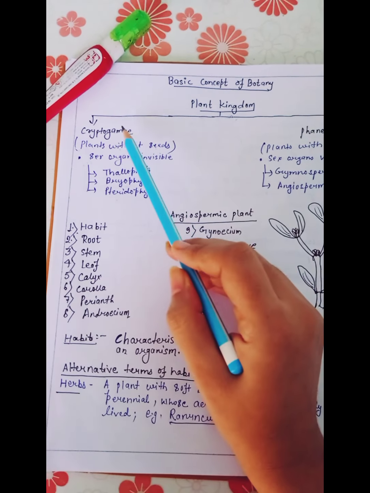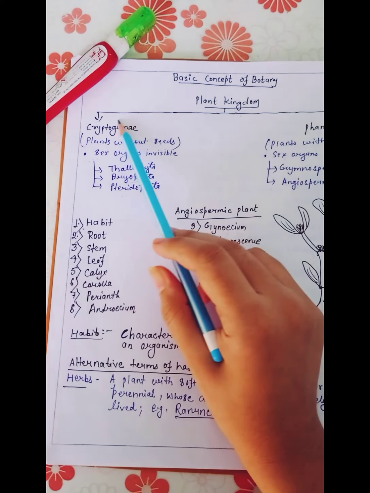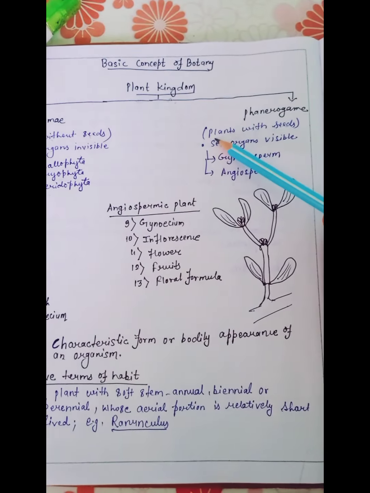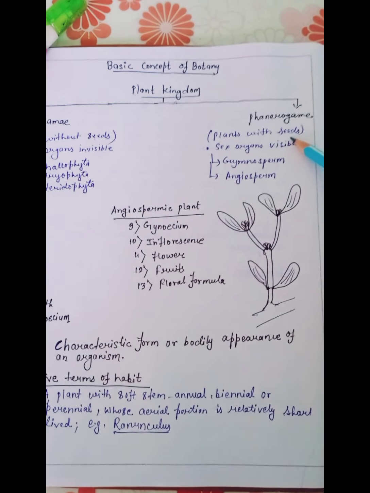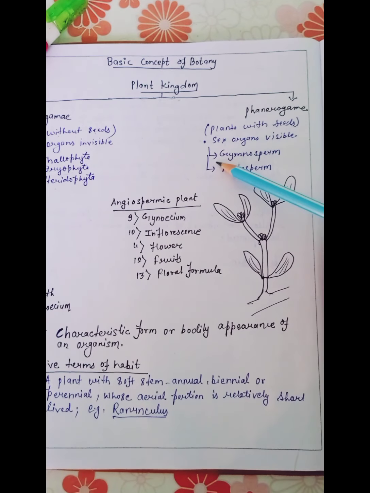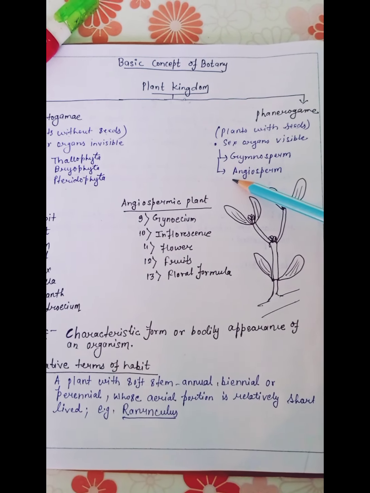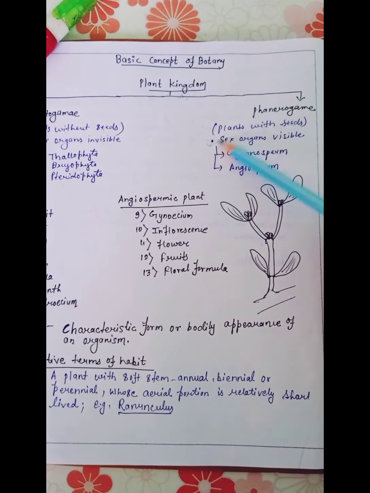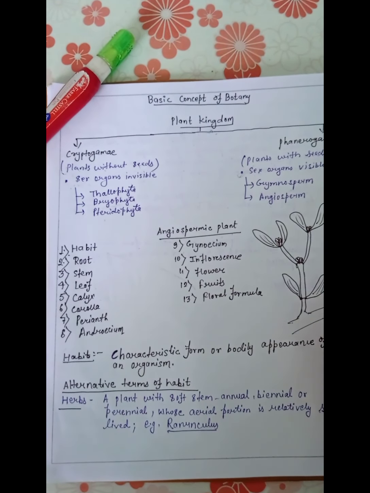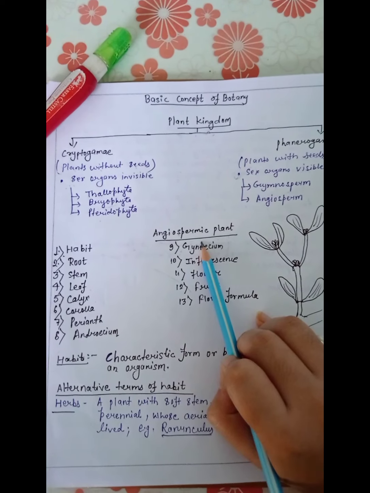It means that in cryptogams the sex organs are invisible, but in phanerogams we see plants with seeds, that means the plant bears seeds. It is also divisible into gymnosperm and angiosperm, and here the sex organs are visible. Okay, now let's talk about angiospermic plants.